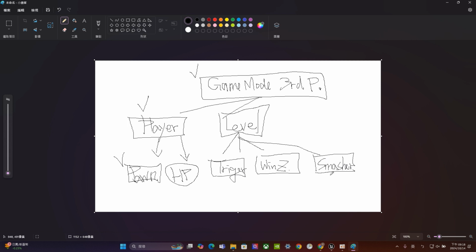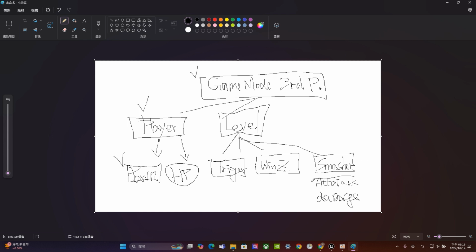And every time the smasher collides with our player, it will reduce the health point of the player. So it will have an attacking point, or let's say damage. That's the idea.